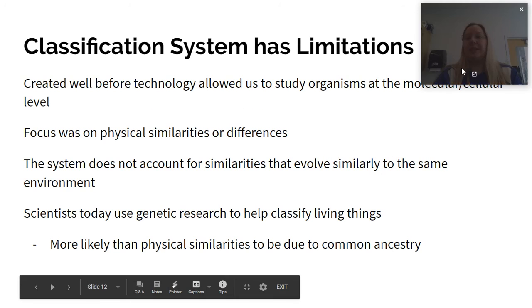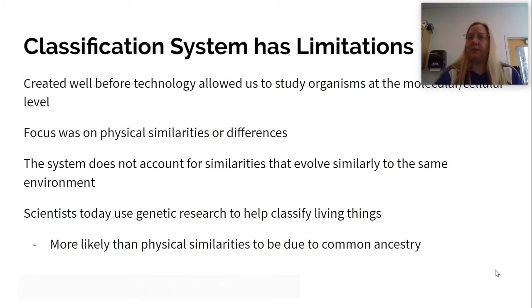The classification system does have limitations. It was started in the 1750s, before technology allowed us to study molecular or cellular data in organisms. So we were focusing mostly on physical similarities or differences.